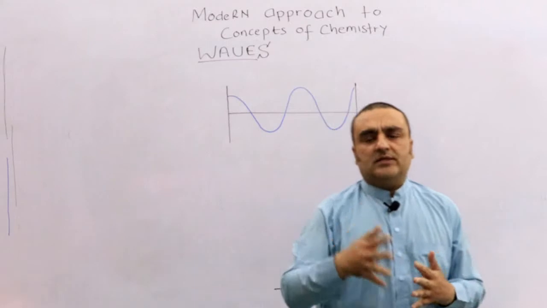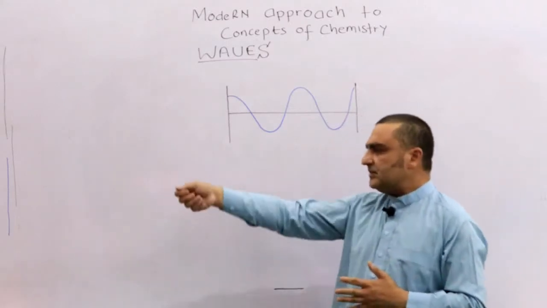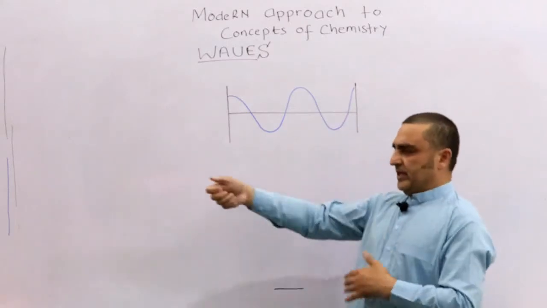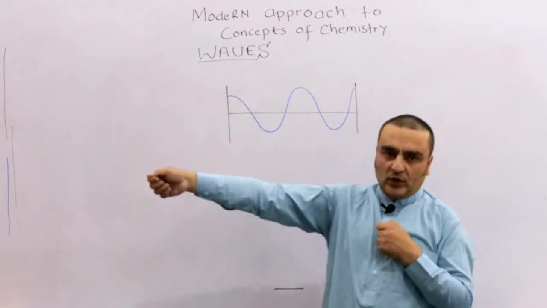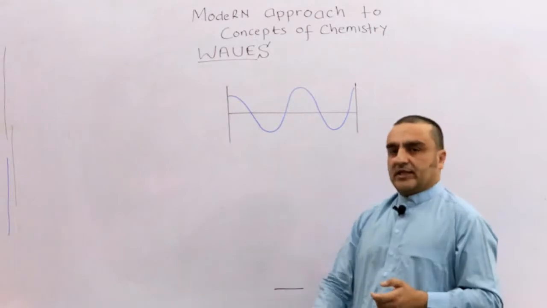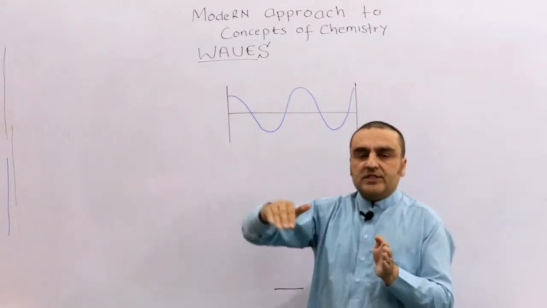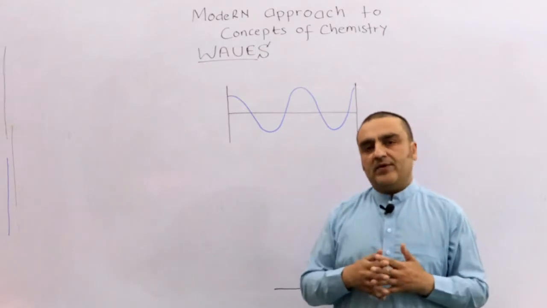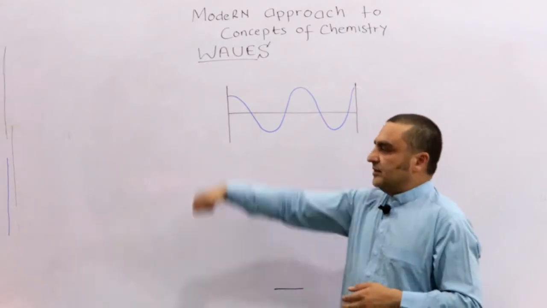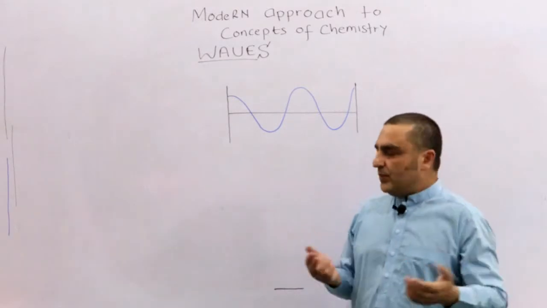Another way you can produce a wave is when you take a rope and stretch it, and you just shake it like this. So a wave is again produced, and many of you may have experienced that. If you force it, it will produce a wave.